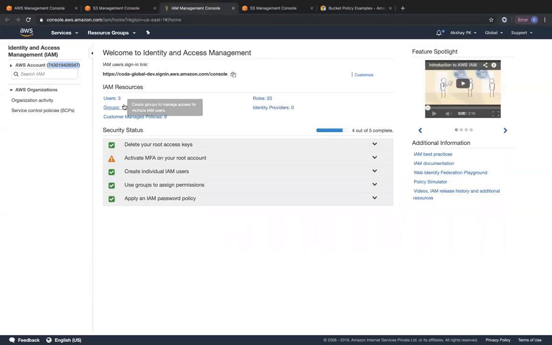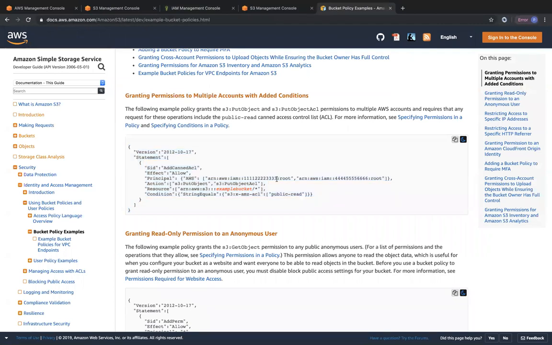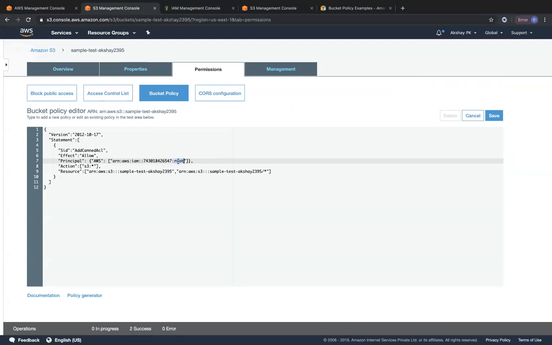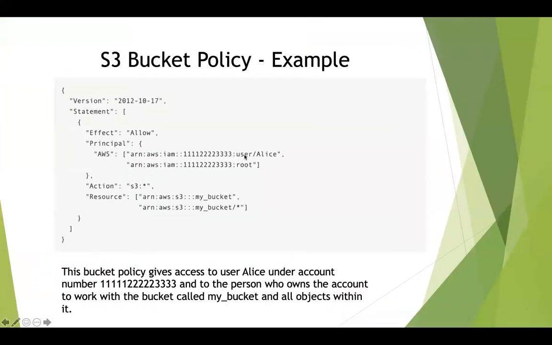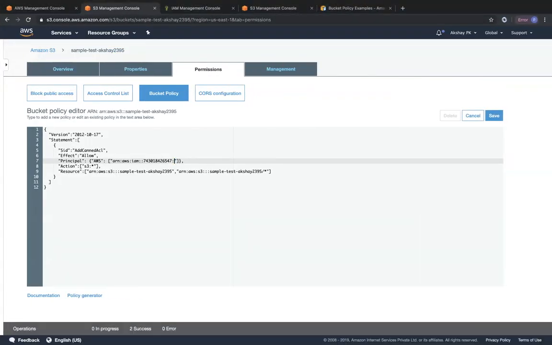Okay, just to show you, we have a user called Shiba. So we are going to take that, and I'm just going to look at the syntax just once more. So it's given as root. Instead of root, I'm going to go ahead and give Shiba, but I'm also going to look at this particular syntax. So it's user slash that username. Okay, so it's user slash Shiba.